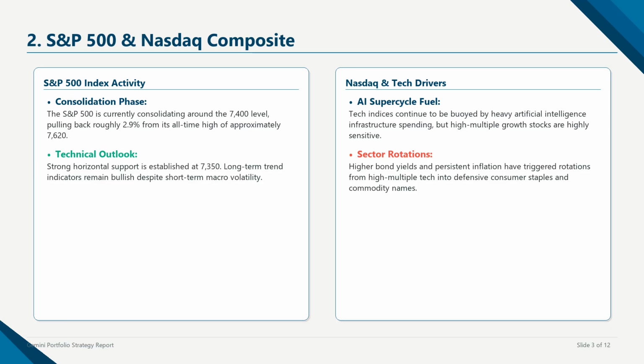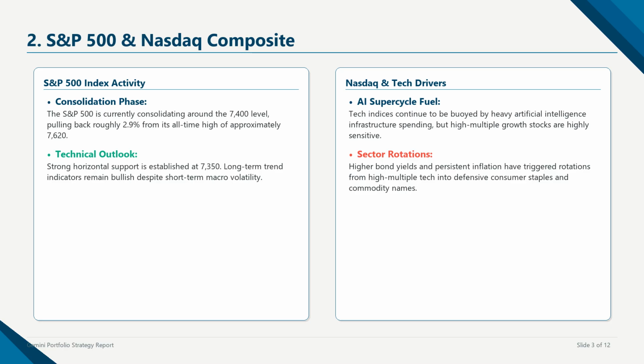Now, let's examine the stock market indices. Throughout June 2026, the markets have experienced significant volatility. The S&P 500 index is currently consolidating around the 7,400 level, after pulling back approximately 2.9% from its recent all-time high near 7,620. The Nasdaq composite has also seen healthy corrections.